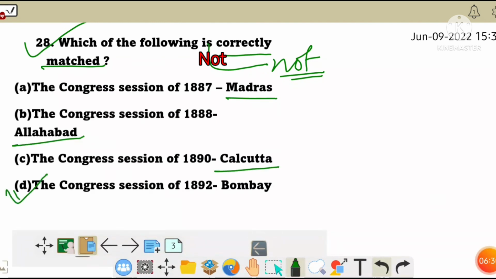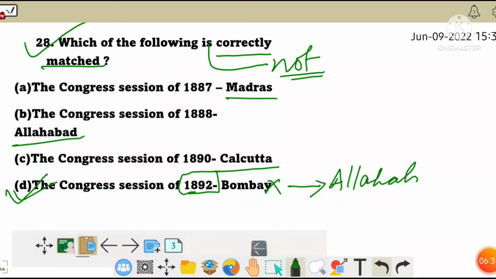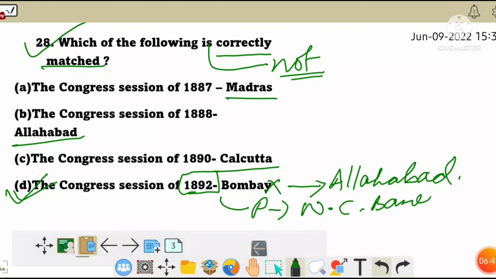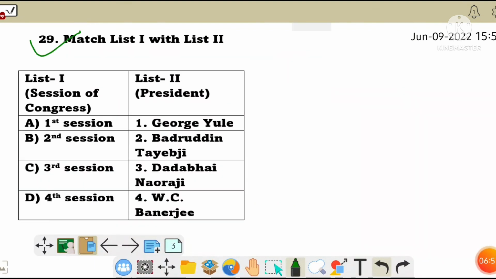Session of 1888 Allahabad, correct. Congress session of 1890 Calcutta, correct. But 1892 was not held in Bombay, it was held in Allahabad, and the president there was again Womesh Chandra Banerjee. So option D is not correctly matched.